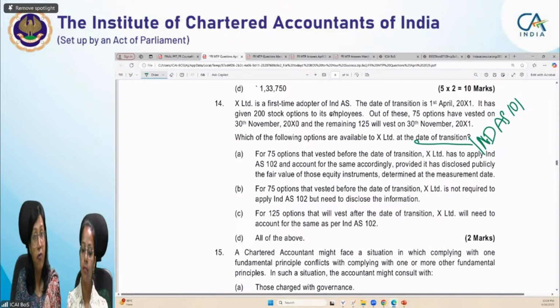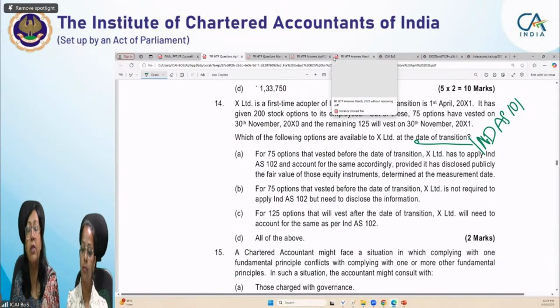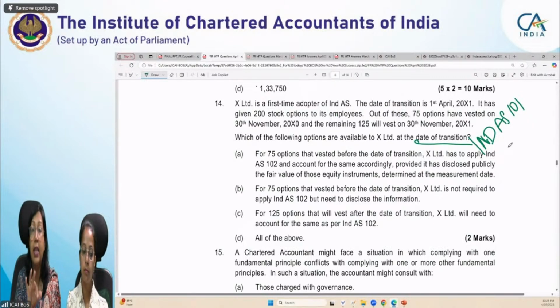And in case of options which are not vested on the date of transition, or which will vest after transition, you have to compulsorily follow Ind AS 102. So for share-based options whose vesting is to take place even after transition, Ind AS 102 is to be applied. There is no option there; you have to apply 102. But where is the option? In case of share based payments which have already vested before transition.